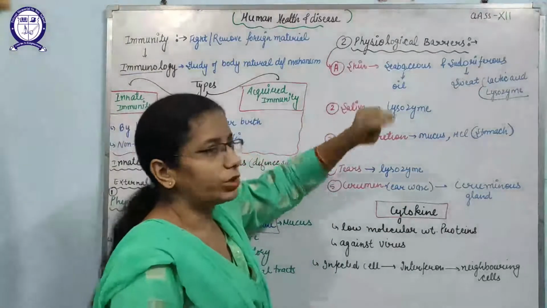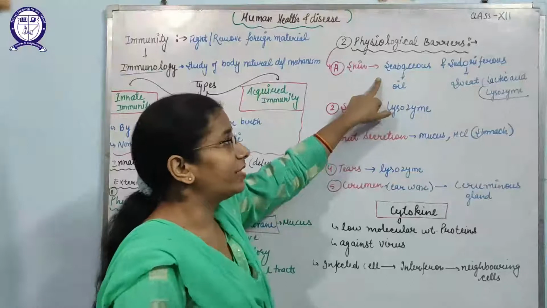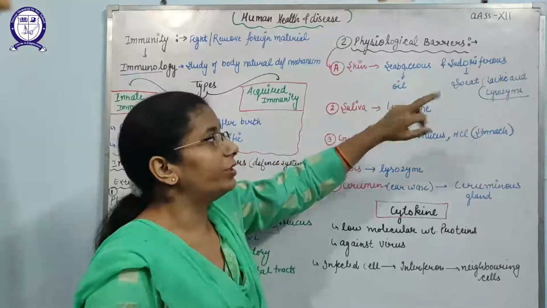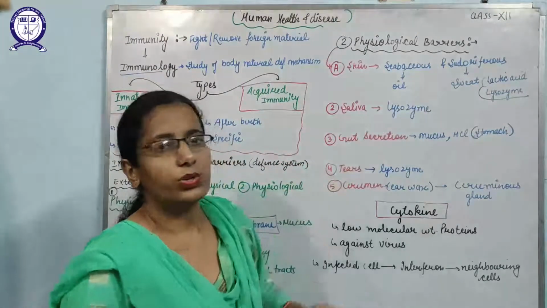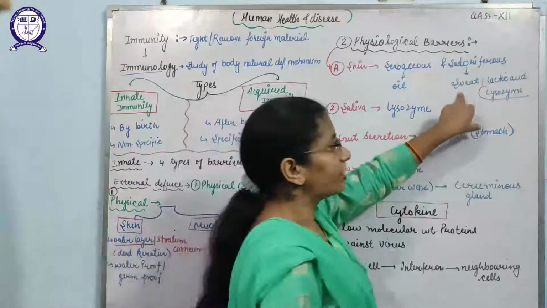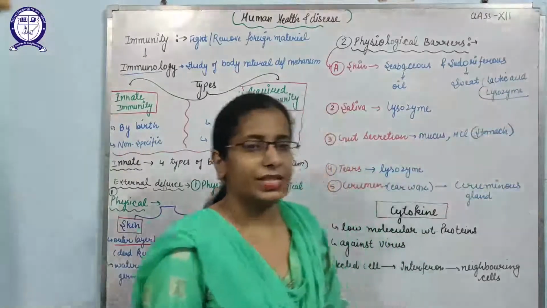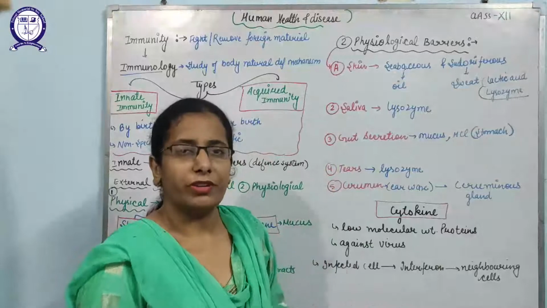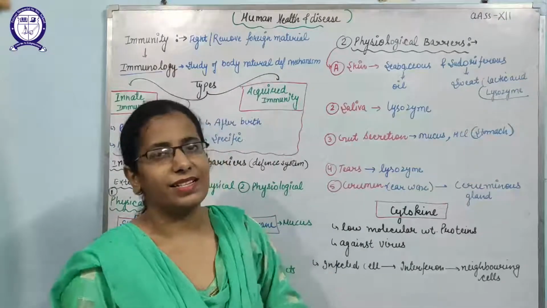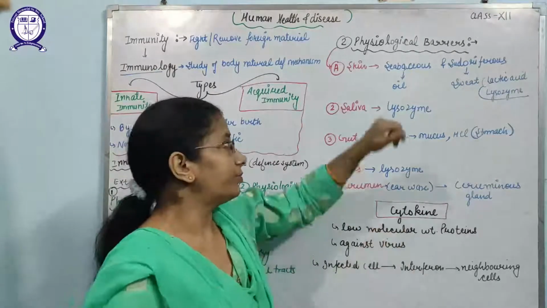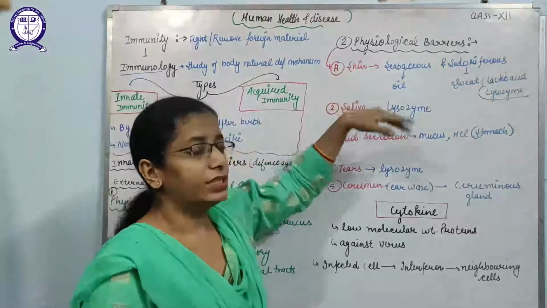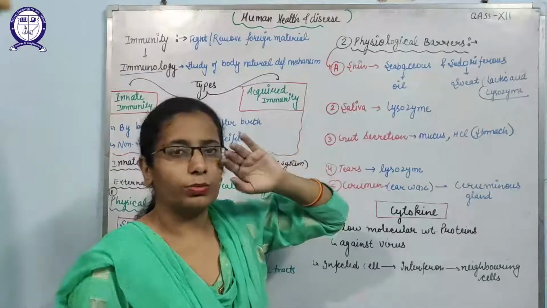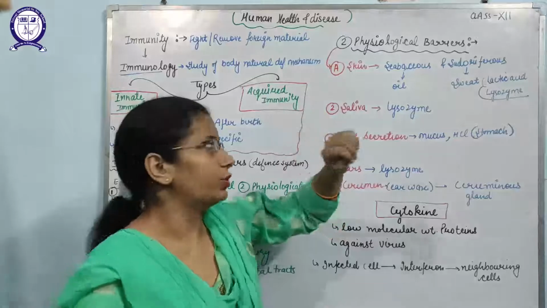Skin has two types of glands: sebaceous glands, which release oil, and sudoriferous glands, which release sweat. This sweat contains lactic acid, lysozymes, and fatty acids that maintain the acidic conditions in the skin. And this acidic condition prevents the growth of many bacteria and other pathogens.